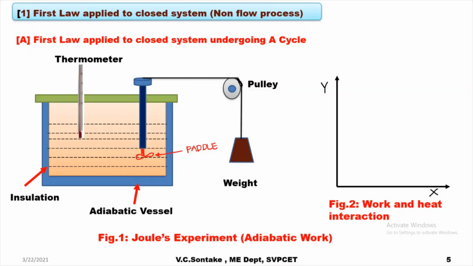an adiabatic vessel. The meaning of adiabatic vessel is the vessel which is surrounded by layer of insulation. So all the three sides of these vessels are covered by insulation, and its top cover is also insulated.